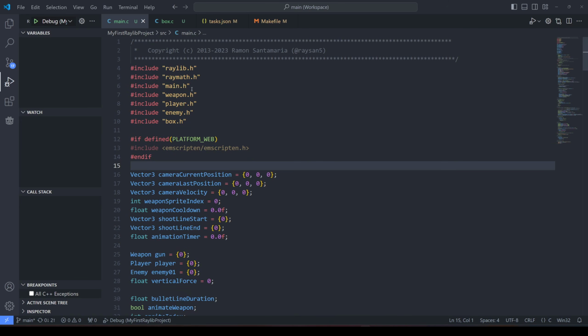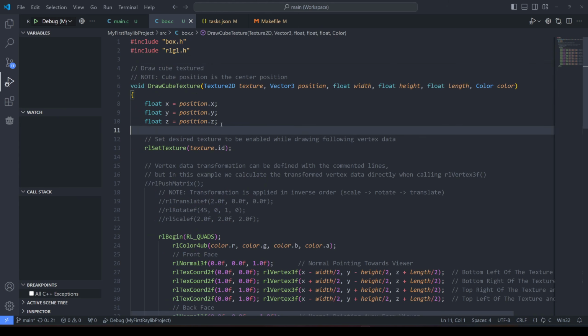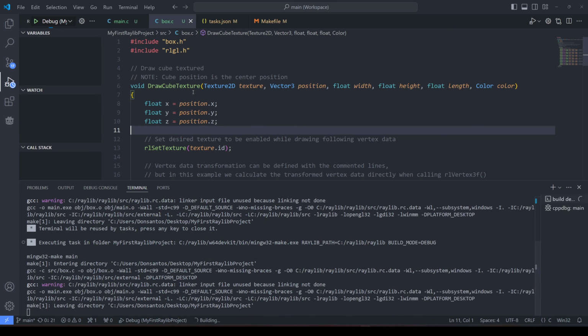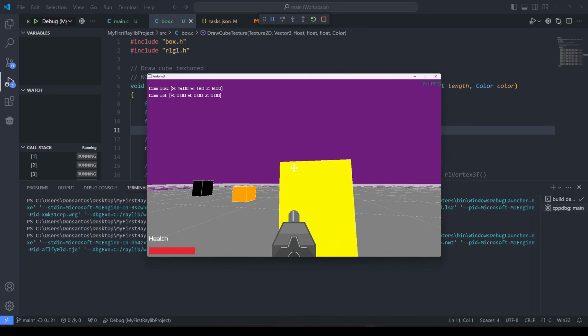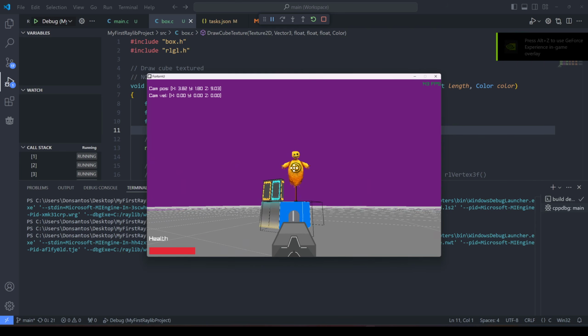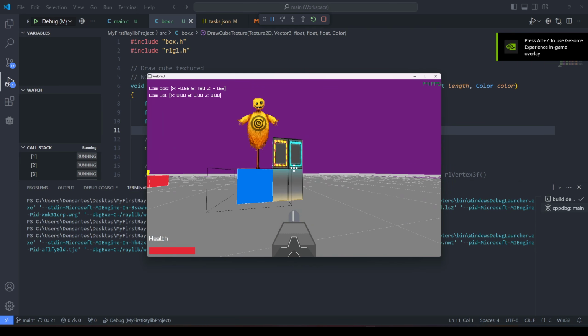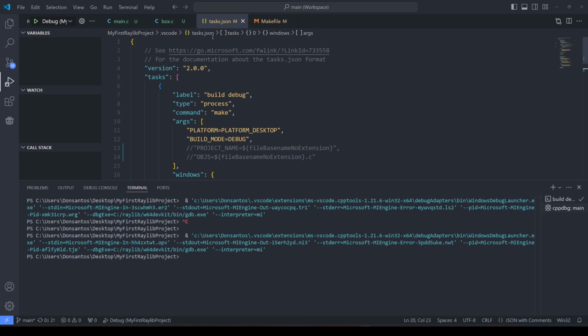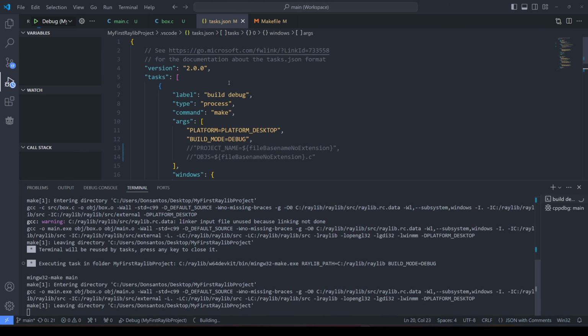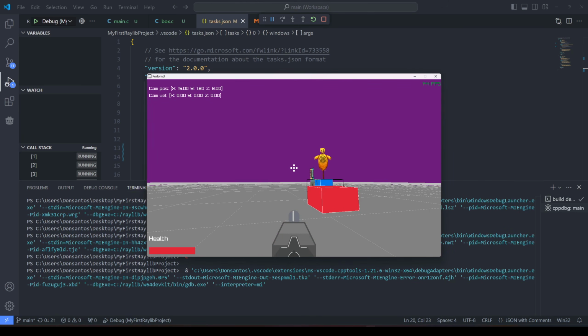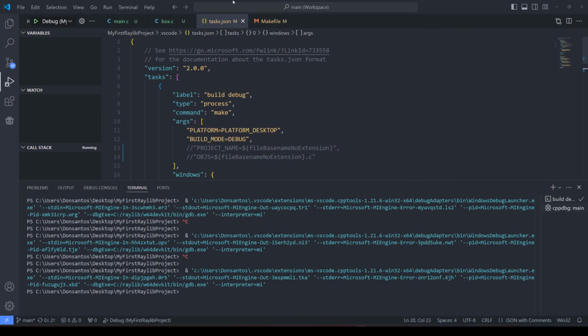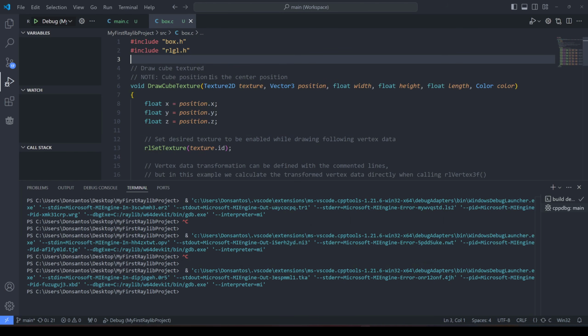What's good is, before, I had to run from main C, but now I can try to run from box C, or we'll see, probably. Yes, and it works. Now I can play, everything is visible, everything's working. You can see the box just works by itself now. I might actually even be able to try and debug the tasks JSON. Yep, and the game still runs. So it doesn't matter what I'm selected on, I can do whatever changes I want. Oh, that took a while.